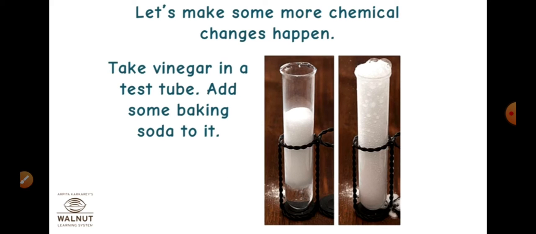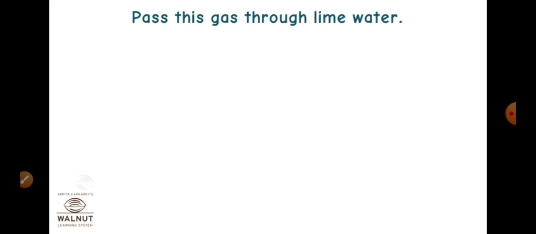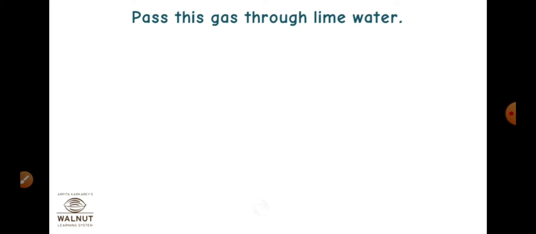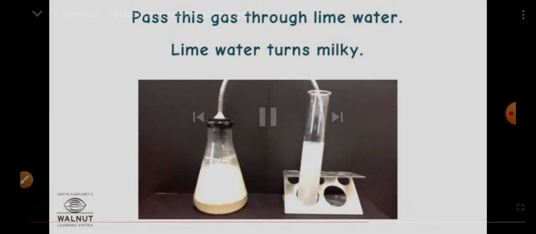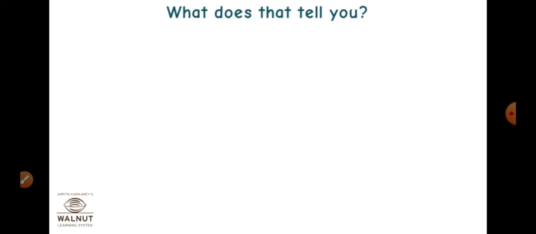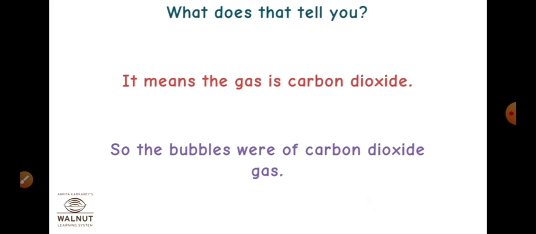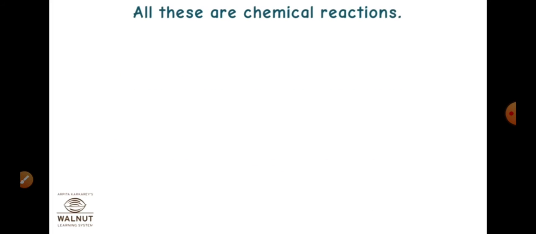Take vinegar in a test tube and add some baking soda to it. You will hear a hiss and see bubbles. Now pass this gas through lime water. Lime water turns milky. So what does that tell you? It means the gas is carbon dioxide. So the bubbles were of carbon dioxide gas.